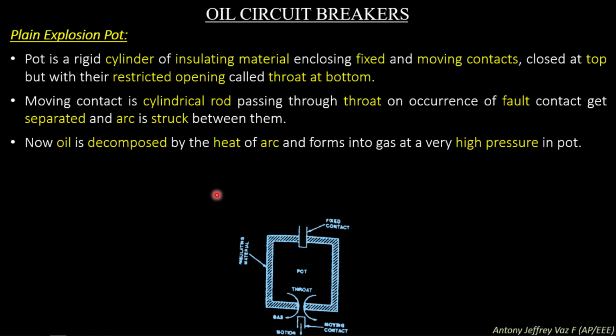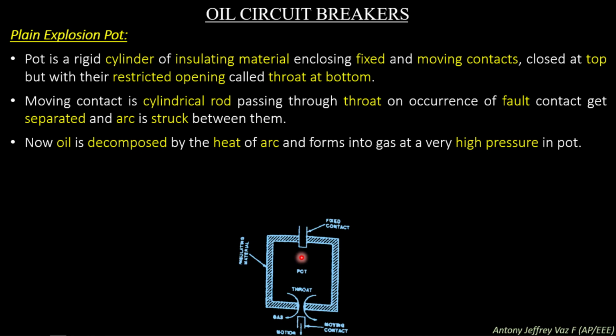Now the oil is decomposed by the heat of the arc and forms gas at a very high pressure in the pot. So when a short circuit current occurs, at once the arc formed inside the pot decomposes the oil present inside it.